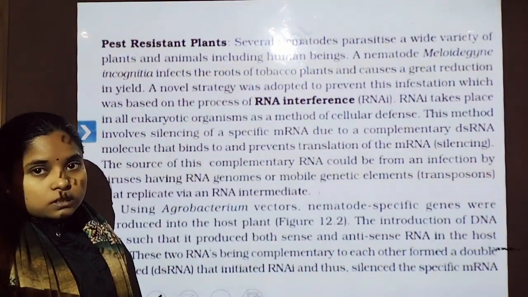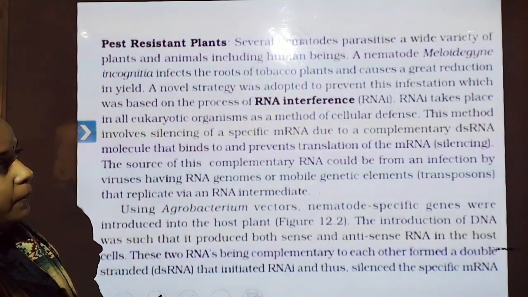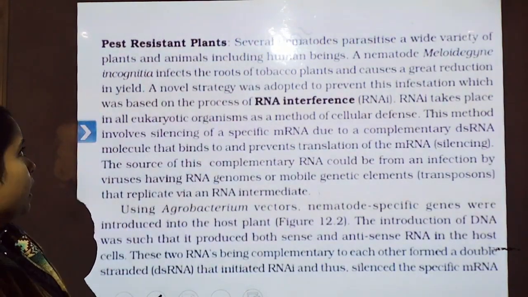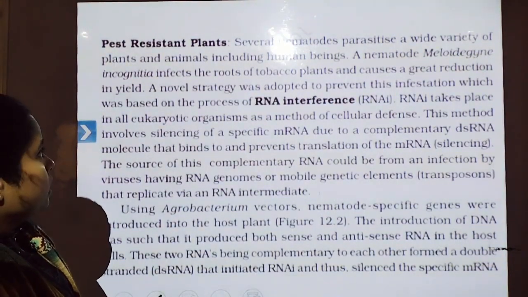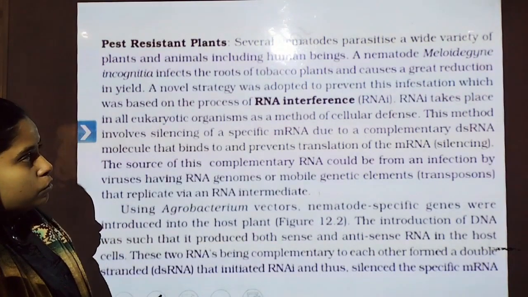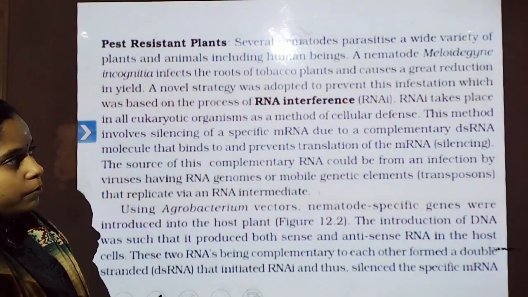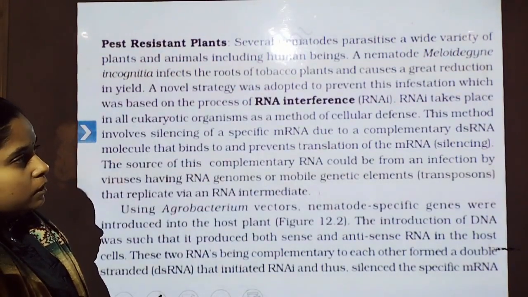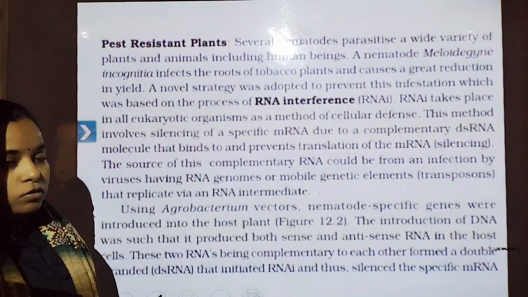So students, let us discuss the lines of NCERT. Several nematodes parasitize a wide variety of plants and animals, including human beings. A nematode, Meloidogyne incognita, infects the roots of the tobacco plant and causes a great reduction in yield. A novel strategy was adopted to prevent this infestation, which was based on the process of RNA interference.